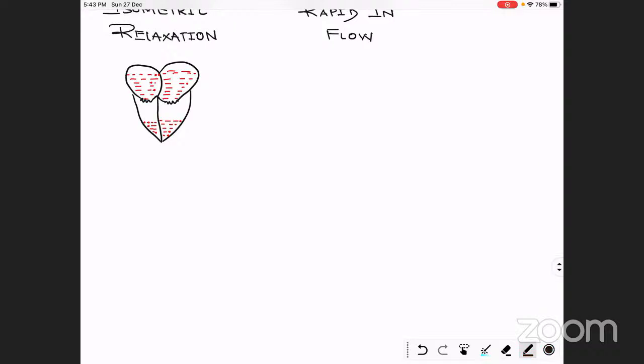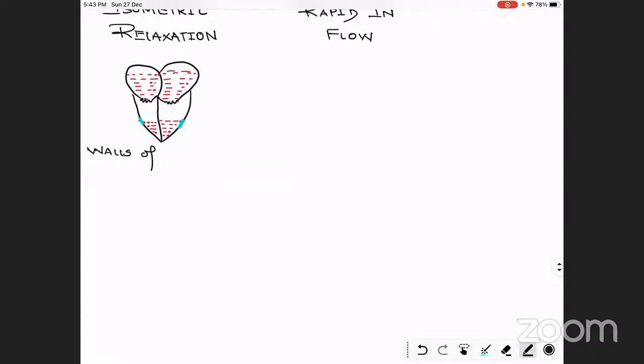There is the closure of the pulmonary semilunar and the aortic valves. They are also closed now. So what has happened? We are going to write that also. In the isometric relaxation, what has happened?